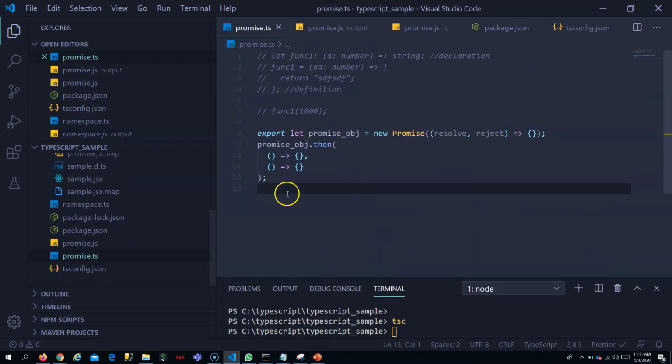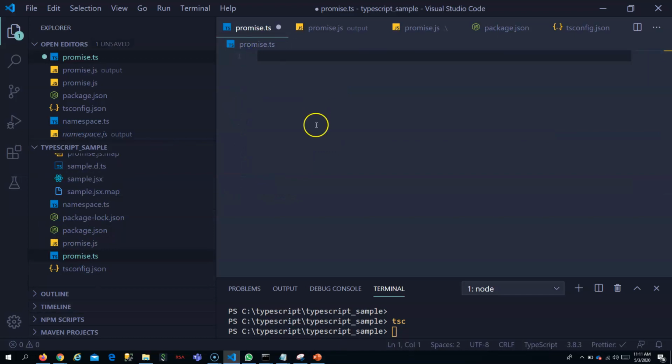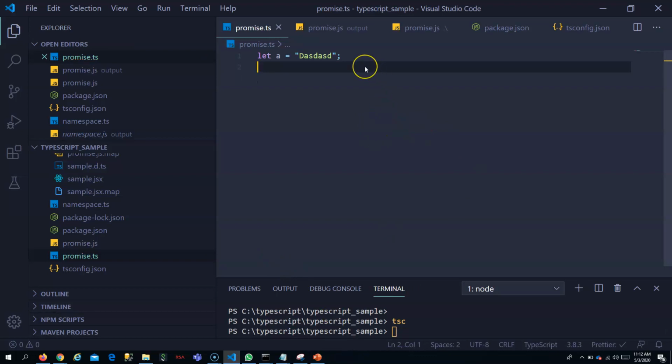If I take any file, you need not mention the data type for this variable in JavaScript. Actually, JavaScript is dynamically typed, and you need not mention the type for a variable, and the data type is assigned dynamically.